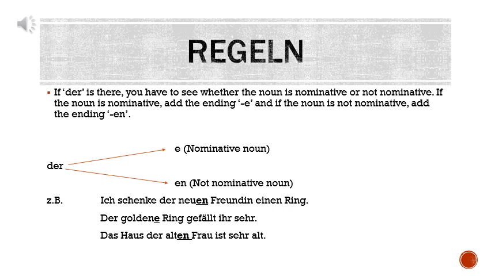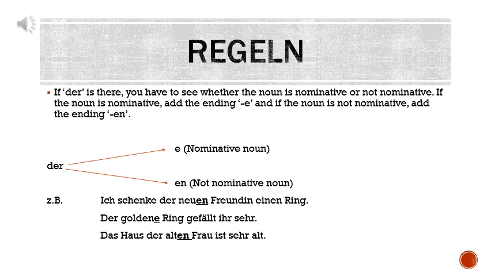Second rule. If there is "die", you have to check whether the noun is nominative or not nominative. If the noun is nominative, add the ending e. If the noun is not nominative, add ending en. Now, actually "die" is found in that table thrice, in nominative, in dative and in genitive. But in dative and in genitive, the ending is the same, en. So we will check whatever is the noun used with "die", is it a subject or not.